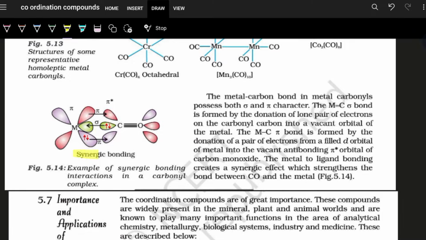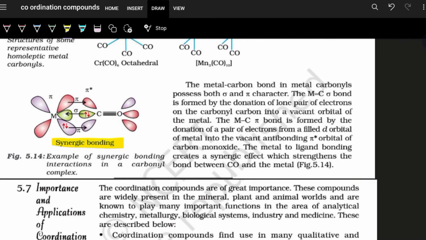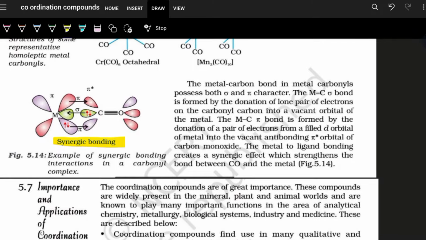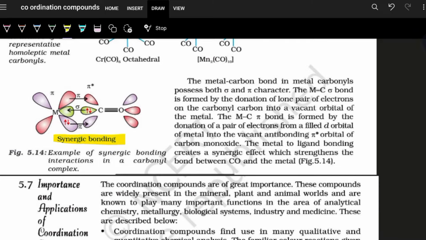Now this is something very important, that is the synergic bond. What is that? Both-way bonding is known as synergic bonding. When the metal carbon bond in metal carbonyl is actually seen, it possesses both sigma and pi character. This is the sigma bond, a sigma head-on overlap that takes place by the donation of the lone pair of electrons on the carbonyl carbon to the vacant orbital of the metal.